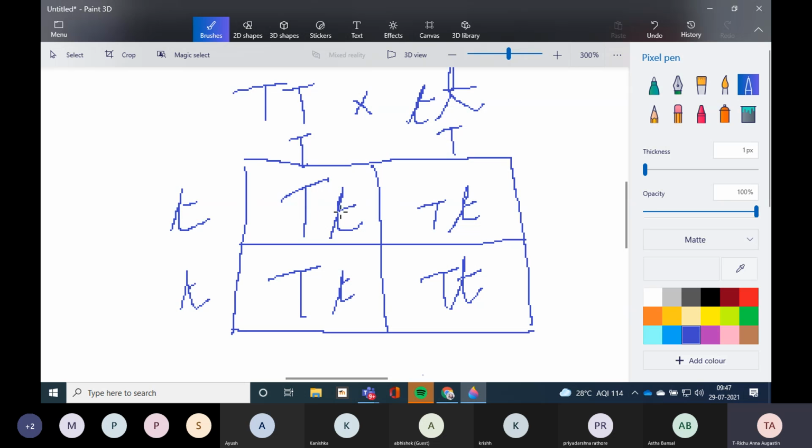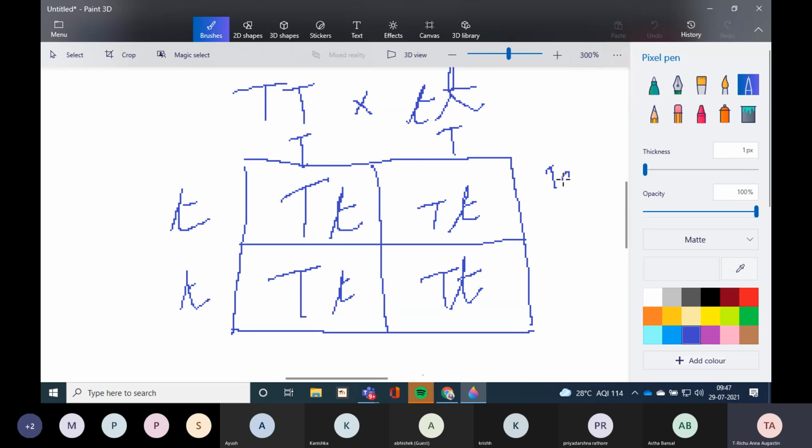All these boxes, all the characteristics formed, are tall. Every box is containing one capital T each. You can see one capital T. So all these will be tall.